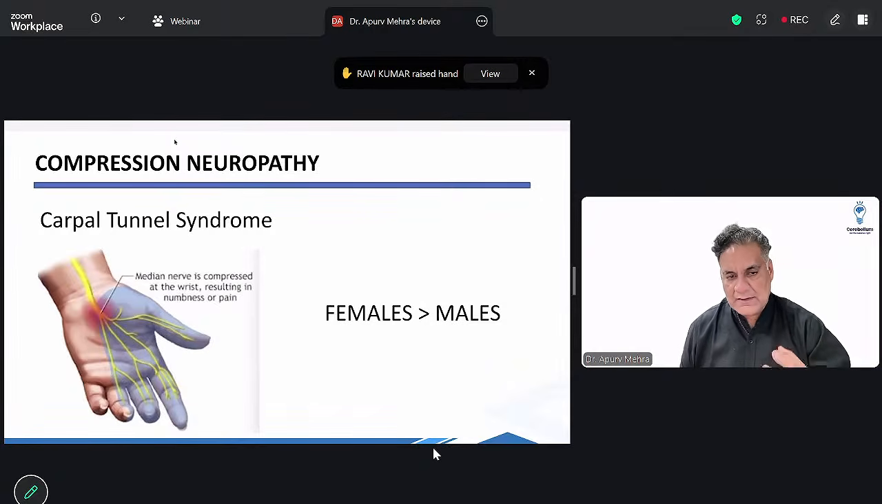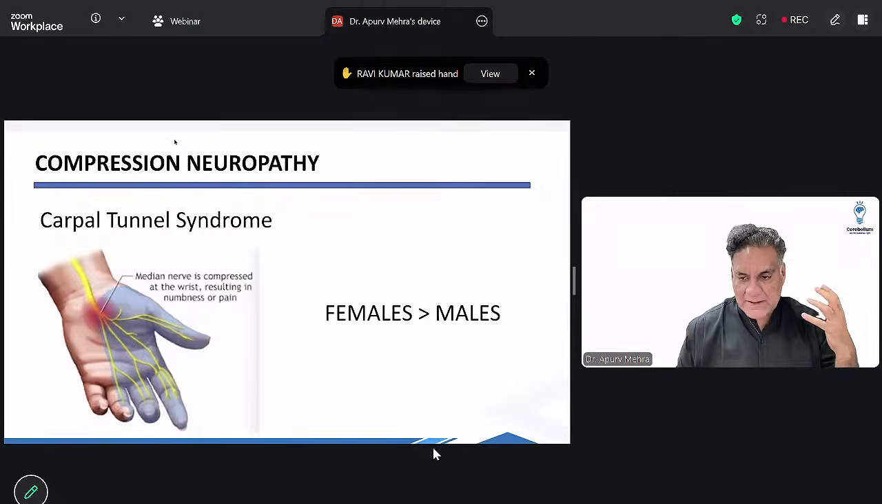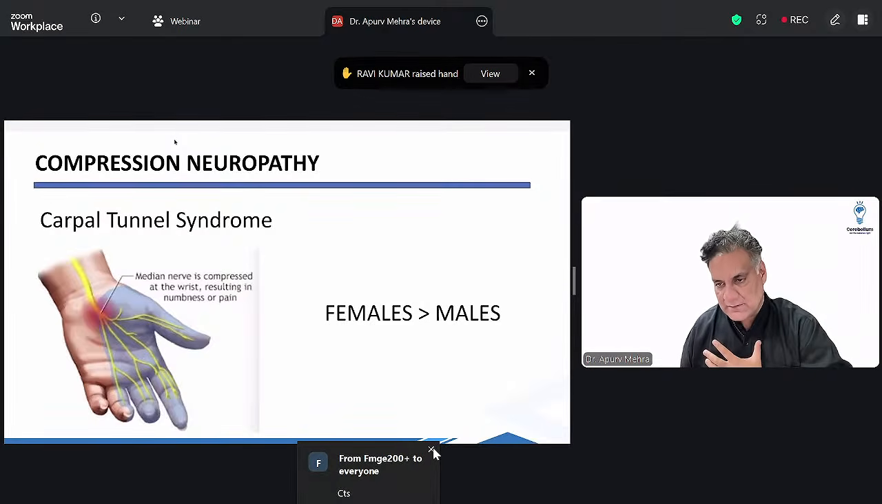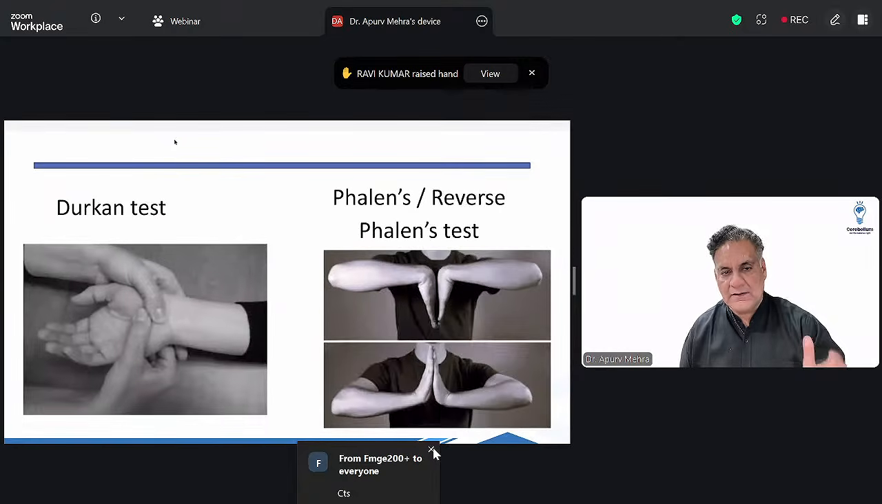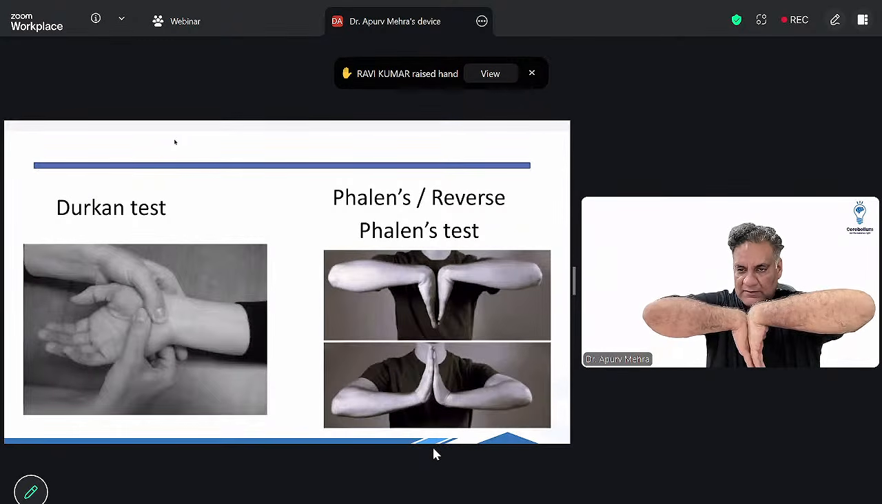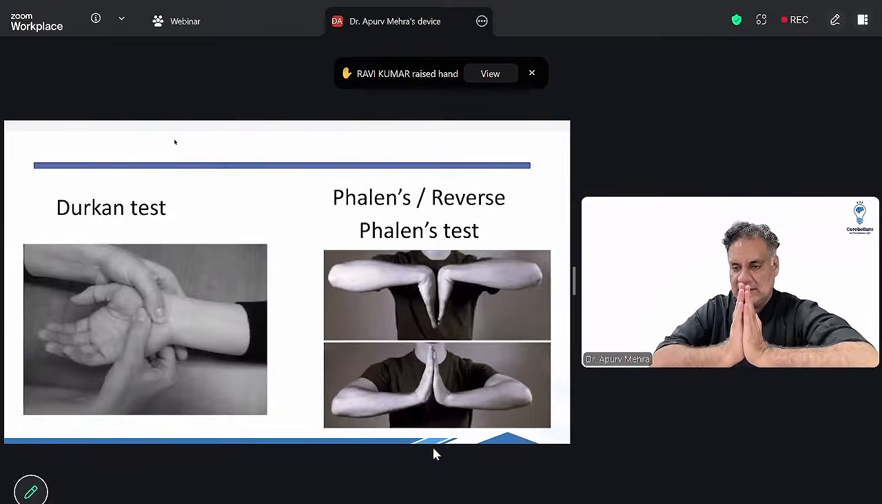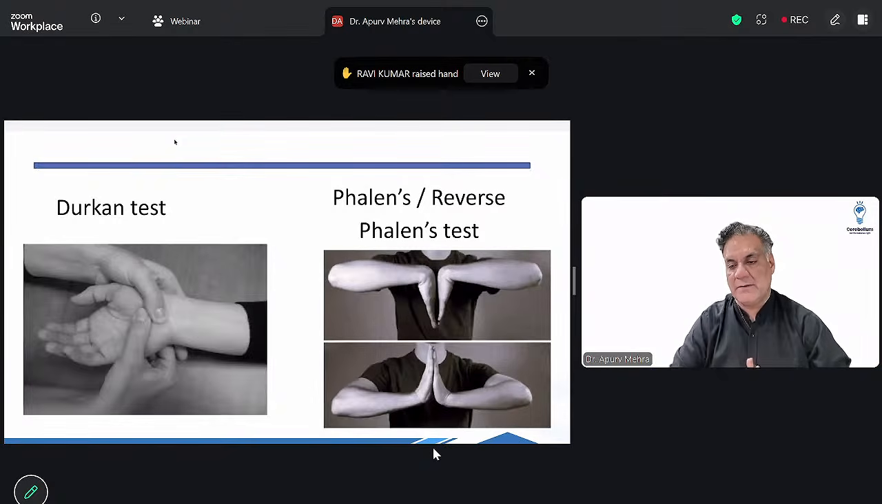All right, and these type of syndromes, right? The best test is Durkan's direct compression test. You can have tunnel sign being positive. You have nerve conduction velocity to be done. There are a lot of tests, but Durkan's direct test is the most important. The Fallon's test or Ulta Namaste or reverse Fallon's test, the Sida Namaste are for the carpal tunnel syndrome, the